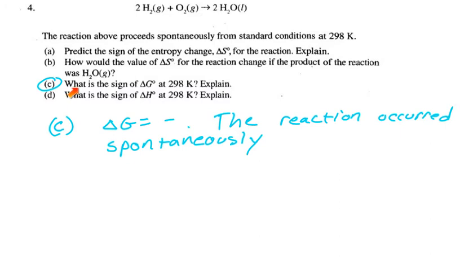The answer to C we talked about at the beginning. What is the sign of delta G? Explain. Delta G is negative. And the reason? Because they said the reaction was spontaneous up here. If it occurs naturally, then it must have delta G as negative. You should put a period on the end of your sentence, though.